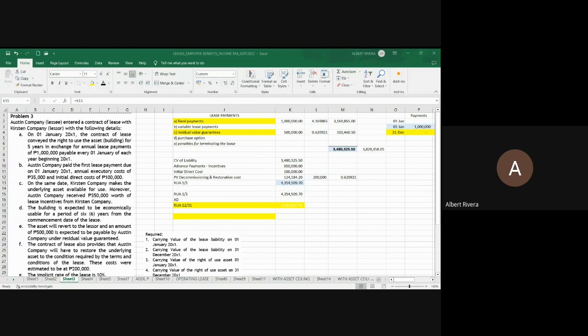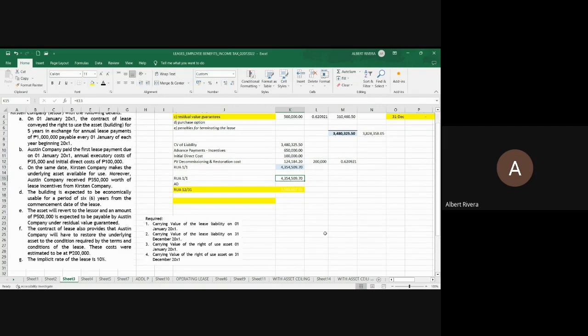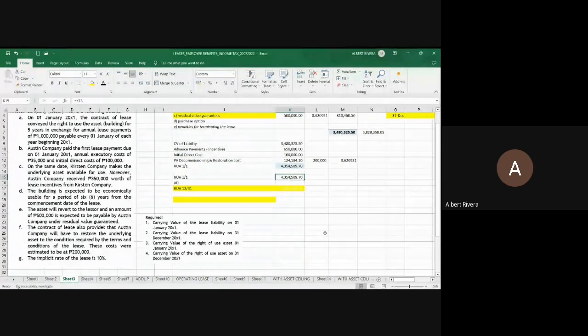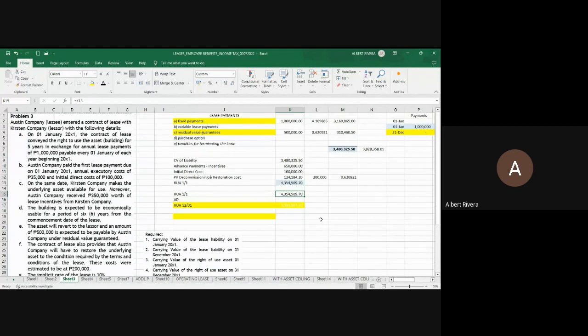Okay. What did we say? Identify first if there would be a chance or probability that the lease asset will be transferred to the lessee at the end of the lease term. Maybe we will discuss the residual value later. Let's go back to the track.